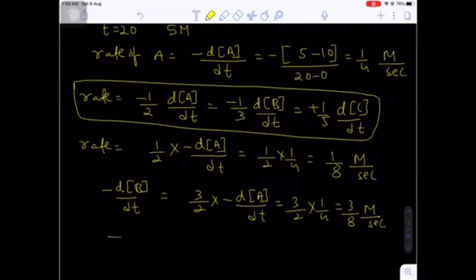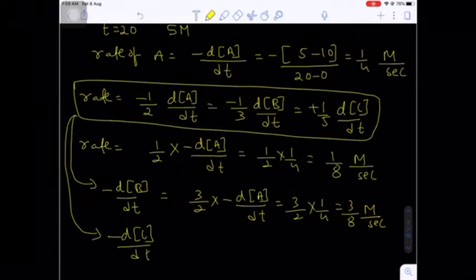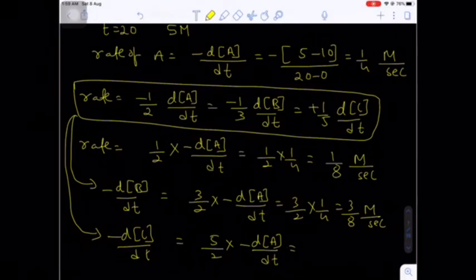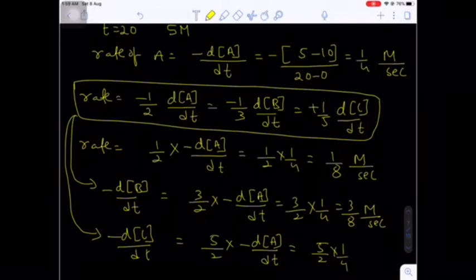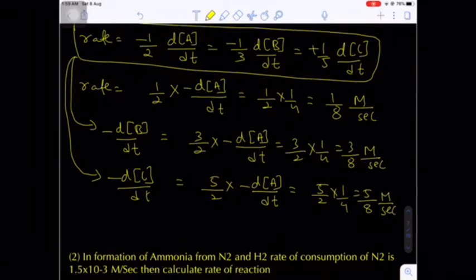Okay. Next, one more question, minus dC by dt. From here, shall I write minus dC by dt in terms of dA by dt, which is equal to 5 by 2 times the minus of dA by dt? Yes or no? What is the dA by dt value? 1 upon 4. So 5 by 2 into 1 upon 4 is 5 by 8. 5 by 8 molar per second. That means moles per liter per second.